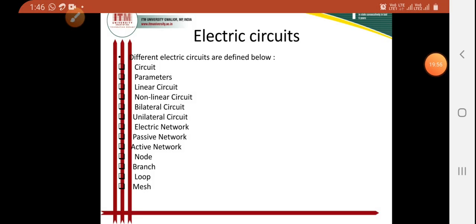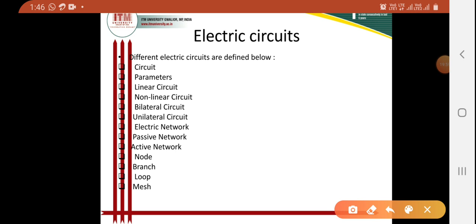Now I want to talk about some symbols. We have standard symbols.